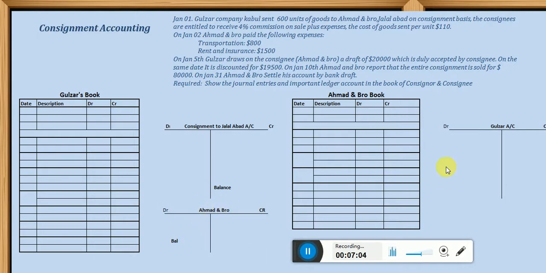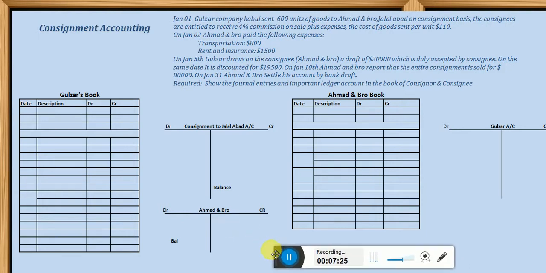And similarly, Ahmad and Bro has one account by the name of Gulzar. The debit side represents the receivable from Gulzar, and the credit side represents payable. And similarly here, the debit represents the receivable from whom? From Ahmad and Bro, and the credit shows the payable. Okay, now dear students, let me read this exercise question, and then we'll come to work practically.